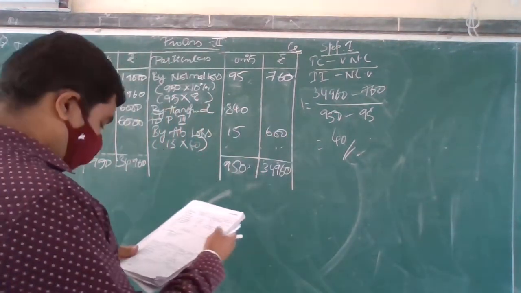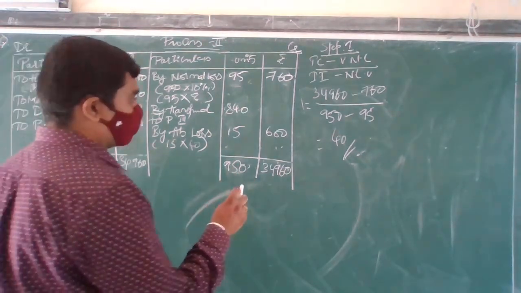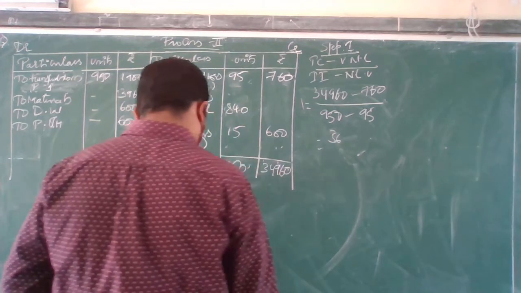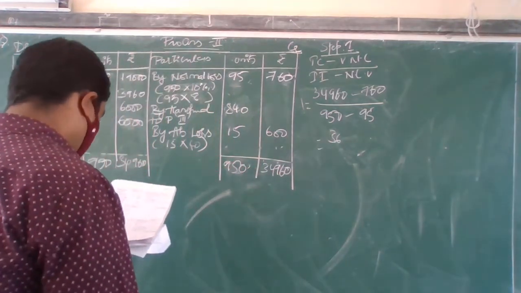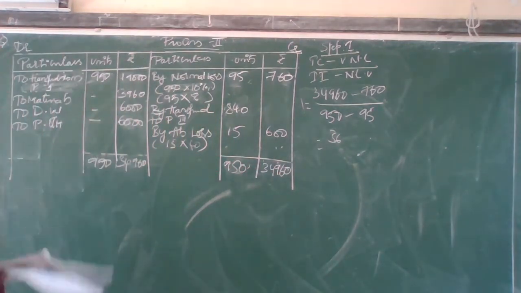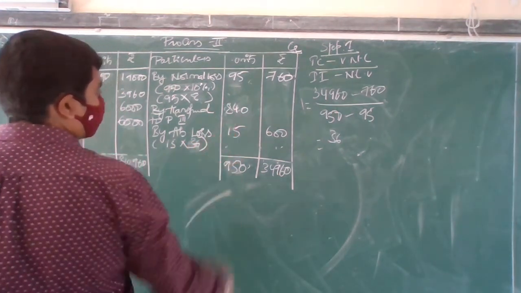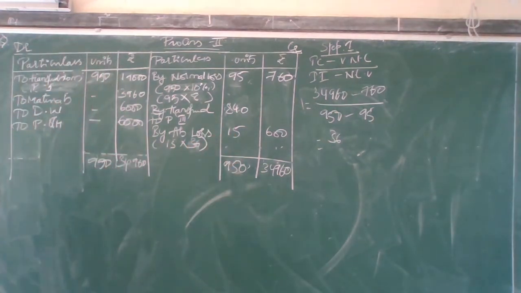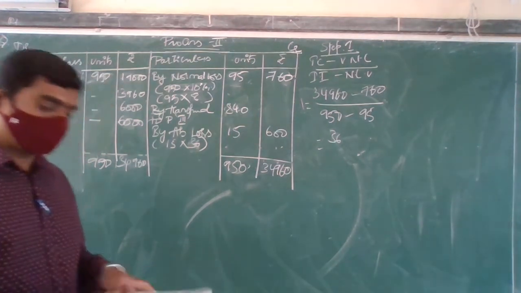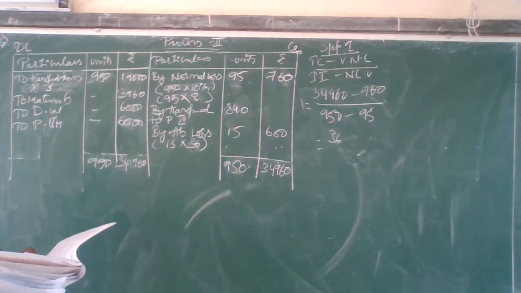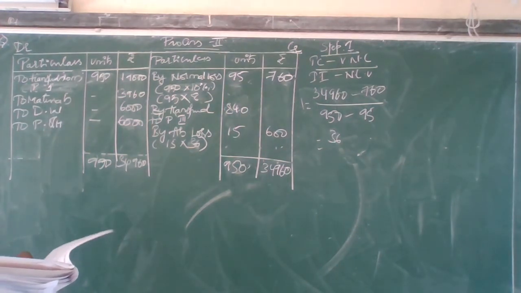Okay, I hope you are going to get 40 or 36, I hope. Okay, if you get this 36, 15 into 36, if you do, you are going to get 600. Okay, 15 into 36 you are going to get 600. Are you all clear with this? Clear? Okay, let's move on to the next process. Next process, shall we move?